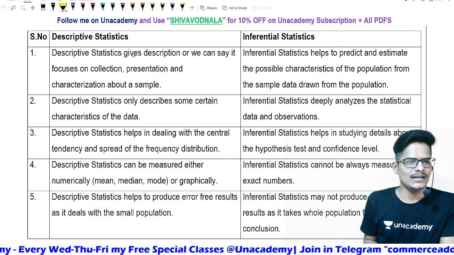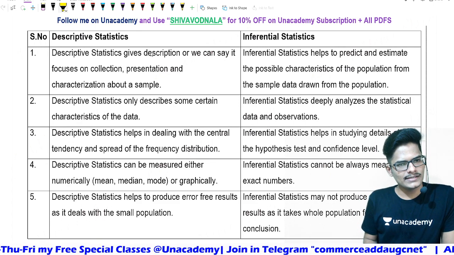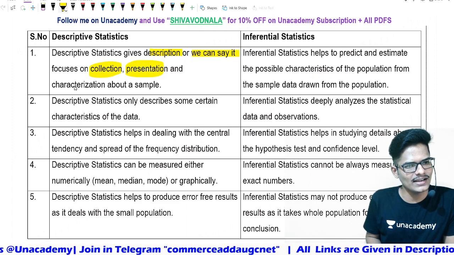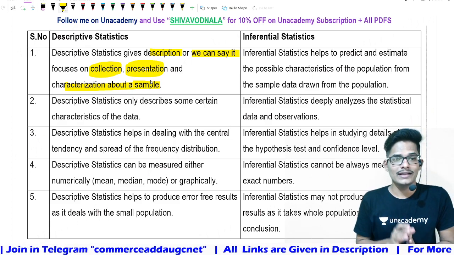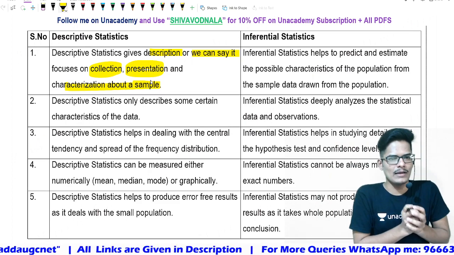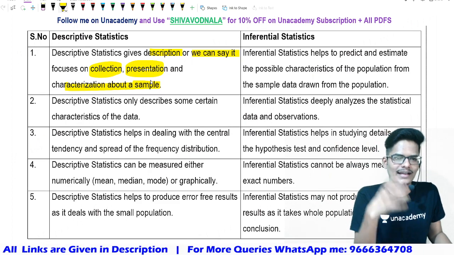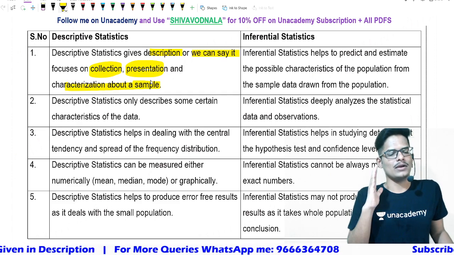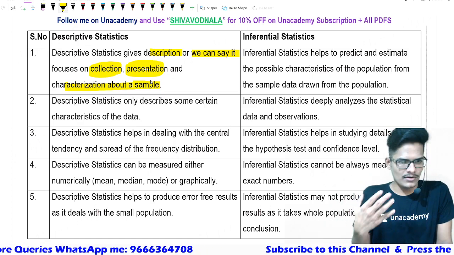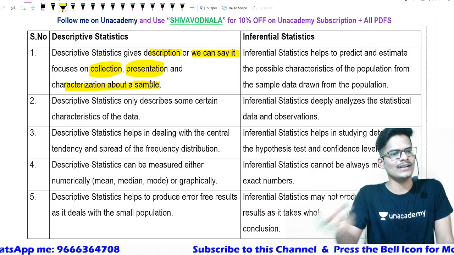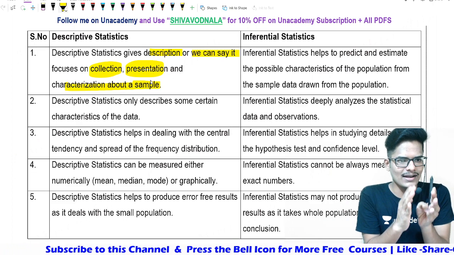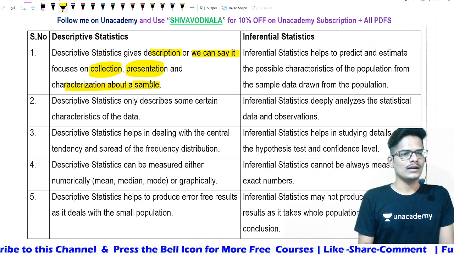Now the distinction between both, you will find a difference now. Descriptive statistics will give description, or we can say it focuses on the collection, presentation and characterization of the sample. From the whole population we have taken a sample. Now from that sample we are trying to analyze it. We are trying to organize in a categorical form, that is organizing, and we are using tables and figures etc. to analyze and to get some conclusion over it. So those tasks until the collection, organizing and presentation of the data are called descriptive statistics.